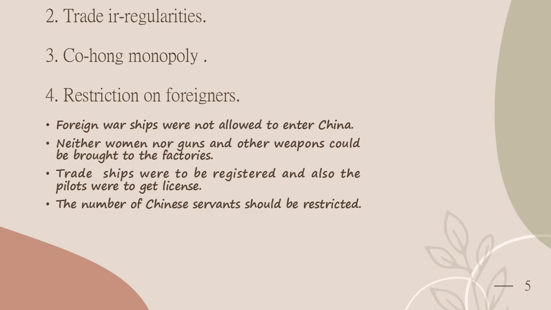In 1835, the Chinese emperor passed certain regulations for foreign factories. Foreign warships were not to enter China. Neither women nor guns and other weapons could be brought to the factories. All the rowing boats and ships were to be registered and pilots were to be licensed. The number of Chinese servants should be restricted.